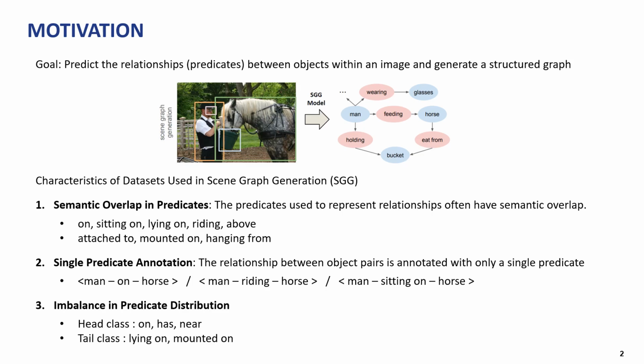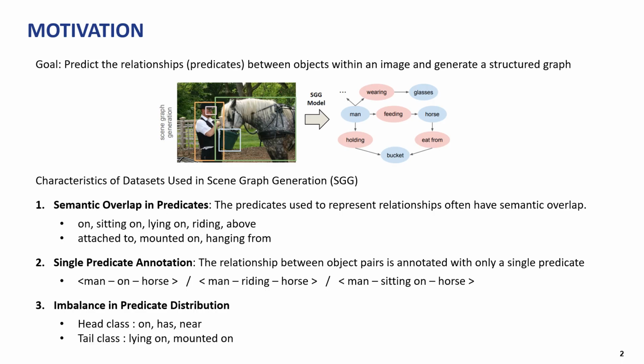Before diving into detail of this paper, I would like to briefly explain what scene graph generation is. The goal of scene graph generation is to predict the relationship between objects within an image and generate a structured graph as shown in the figure below. In this process, objects are typically detected using a pre-trained detector, and predicting the predicate between two objects is the key task in scene graph generation.